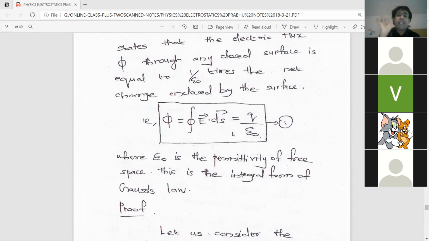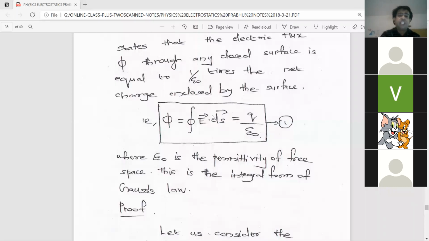So phi is the electric flux, and which is the electric lines of force. And the electric lines of force is simply the electric field itself. That's why phi is equated with the electric field. But it is the electric flux, the electric lines of force passing through unit area. So the electric flux passing through ds area will be E into ds. But why have we taken E dot ds?